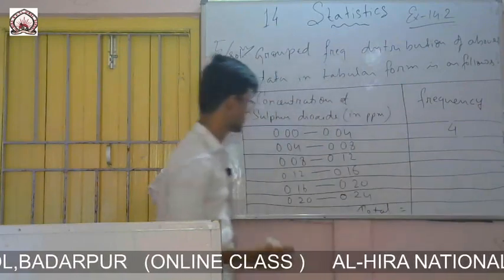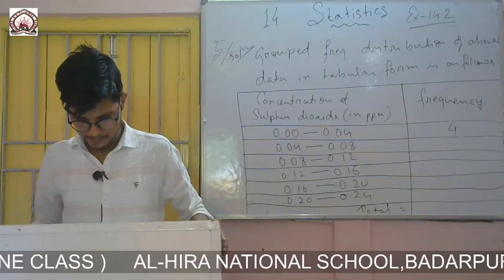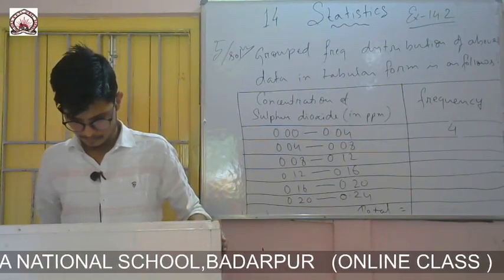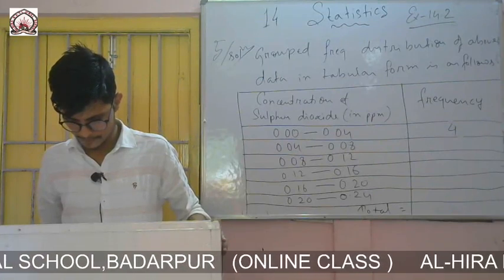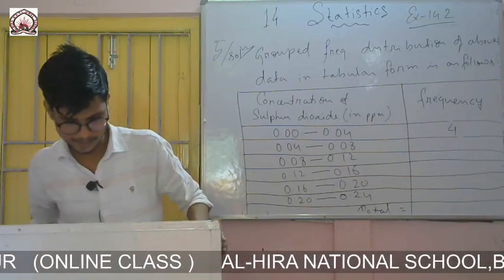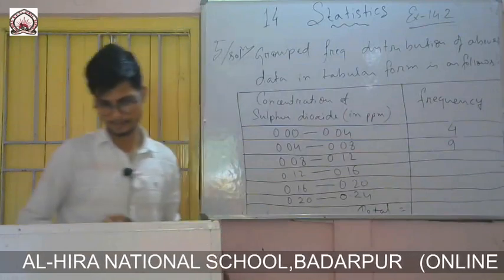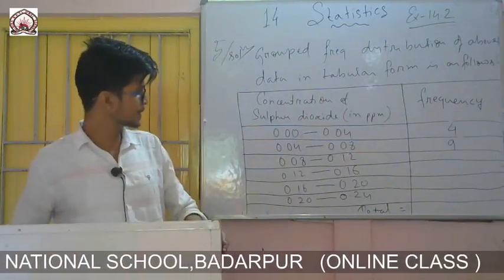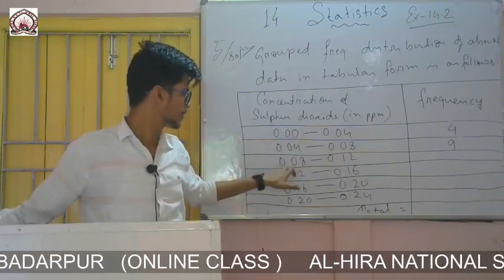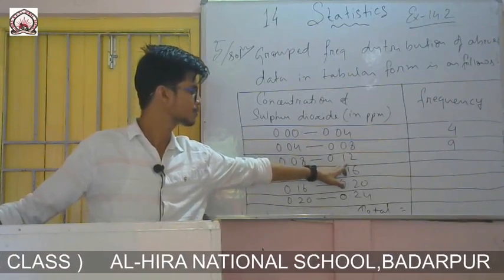Now we'll do the next one, 0.04 to 0.08. There are 1, 2, 3, 4, 5, 6, 7, 8 and 9. Then 0.08 to 0.12, up to 0.11 you have to see here.